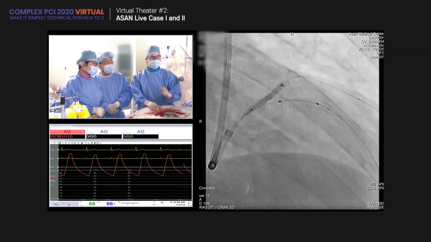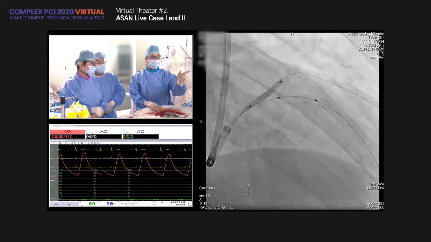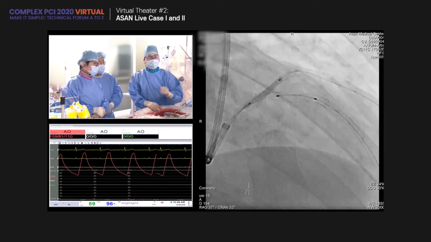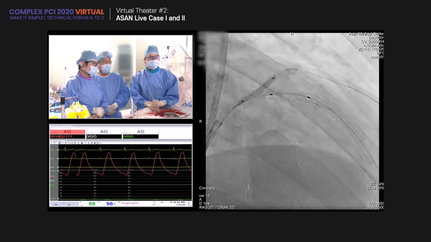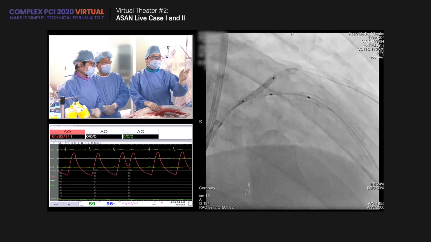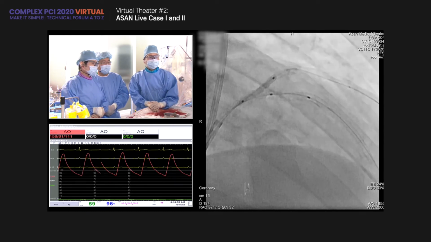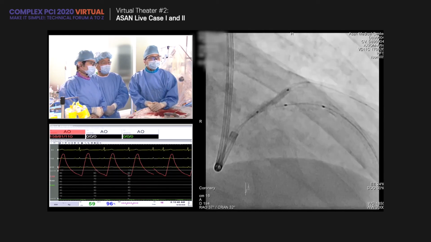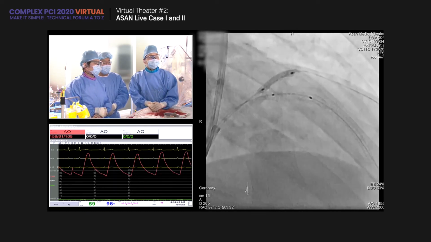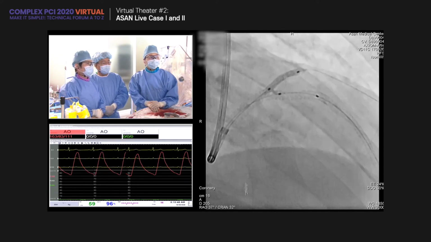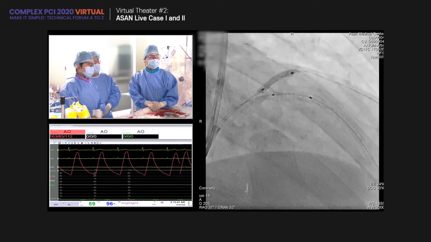All right. Then there was another 3.0 balloon anchoring, and rewiring was relatively not difficult. And this is the BMW wire rewired to the diagonal branch, and a 2.0 compliant balloon, and 2.5 NC for the post optimization of the diagonal branch.